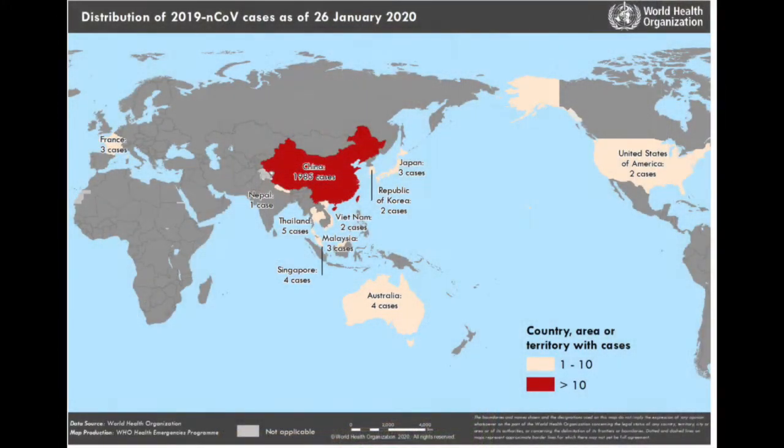And here is the map from the 6th report, and you can see that there's 4 cases in Australia, there's 4 cases in Singapore, 3 in Malaysia, France has 3, and the USA has 2 at this point. Japan 3, Korea 2, Thailand 5, Vietnam 2.